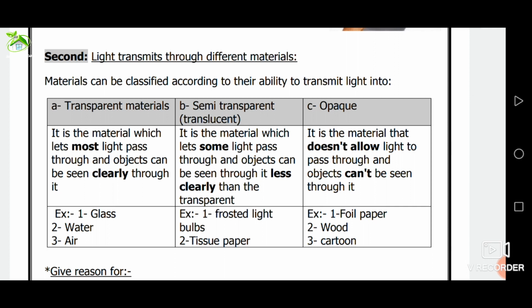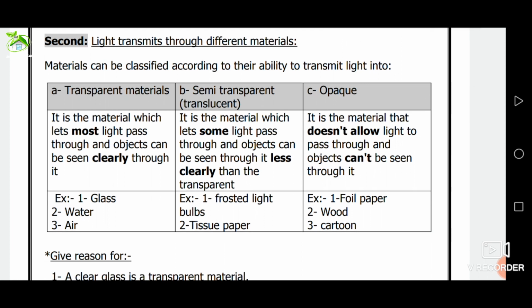Semi-transparent or translucent materials are the materials that allow some light to pass through. Objects can be seen through them, but less clearly than through the transparent ones. For example, frosted glass, tissue paper. Okay?